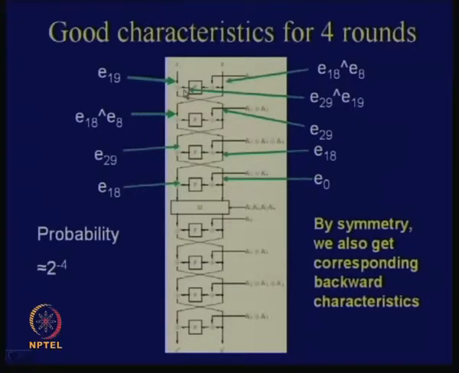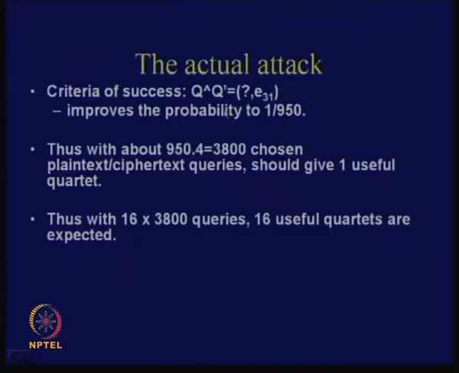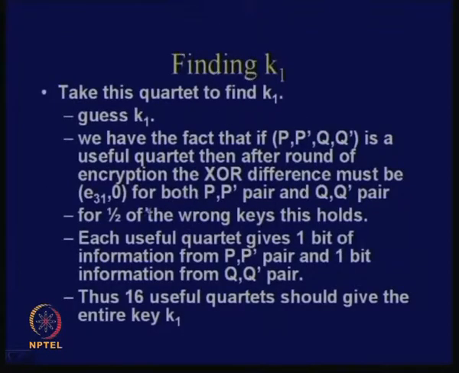31 plus 11. If you take mod 32, how much do you get? You get back 10, so E10 cancels with E10. You obtain a 0 here, and this particular E31 comes to the left. So you are expecting after one round E31, 0, if it is a useful quartet. That is what is written here: you expect after one round E31, 0 for the P' pair, and similarly you can show it for the Q' pair as well.